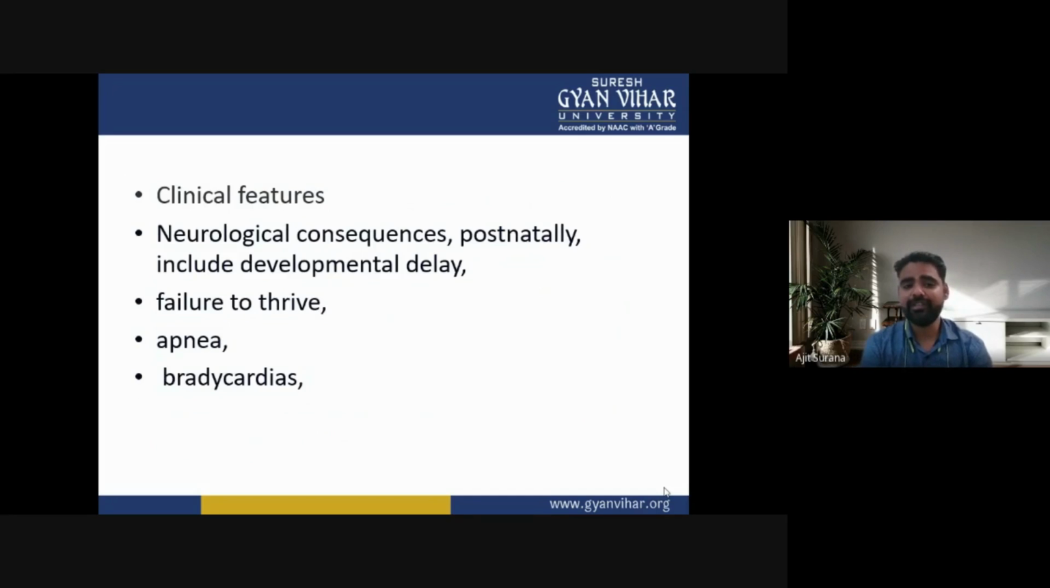In clinical features, the neurological consequences postnatally include developmental delay, failure to thrive, apnea, and bradycardia.